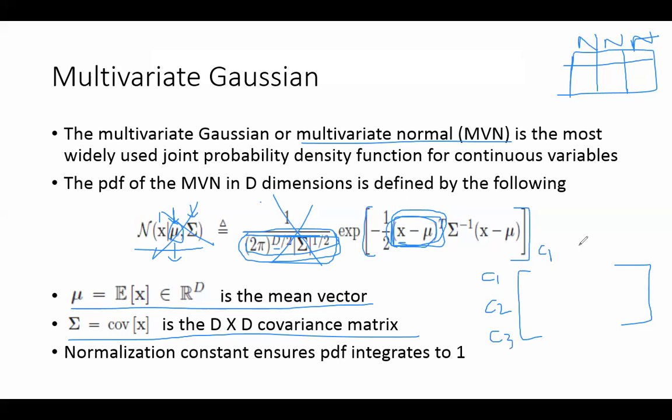Here again I will have the same column 1, column 2, column 3. What is going to be the diagonal of this? Exactly right. It's going to be the variance. The variance of column C1 will be here. The variance of column C2 will be here. The variance of column C3 will be here.